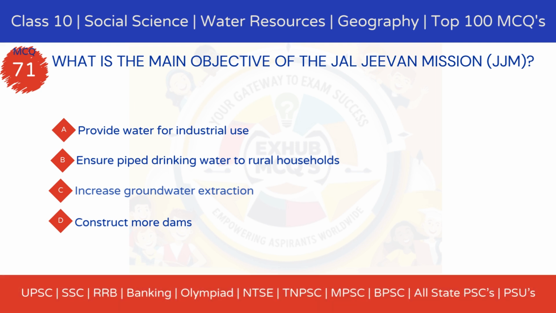What is the main objective of the Jal Jeevan Mission, JJM? Option A. Provide water for industrial use. Option B. Ensure piped drinking water to rural households. Option C. Increase groundwater extraction. Option D. Construct more dams.